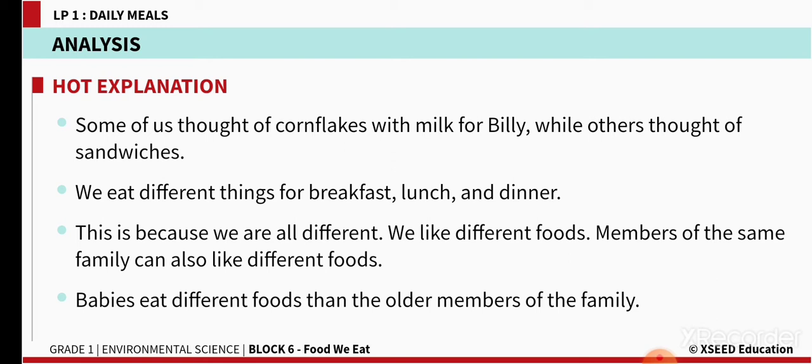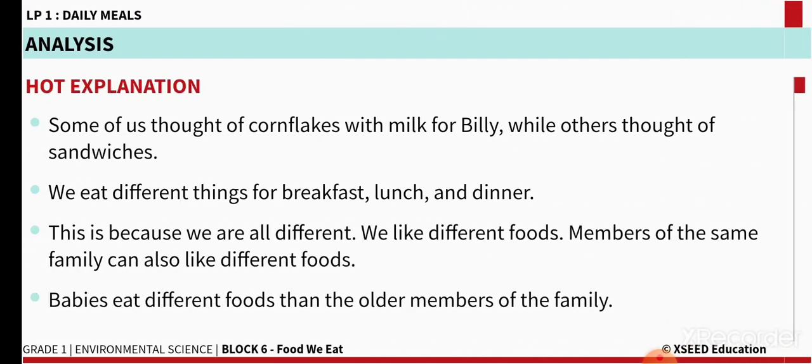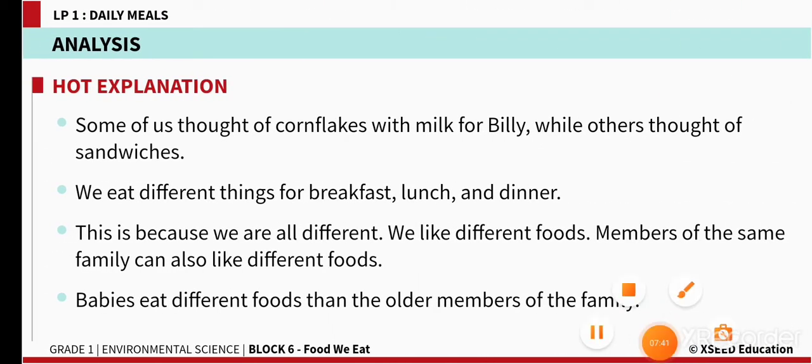This is because we are all different. We like different foods. Even in the same family, members eat differently. Your grandparents will be eating soft food. Your sibling who is a small baby will be eating different food. So among the family also, our eating habits differ as per our age and also our likings, children.